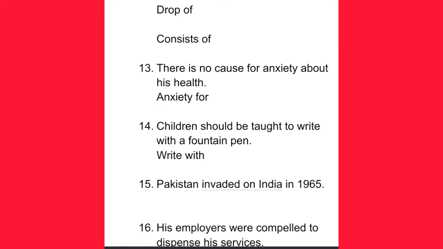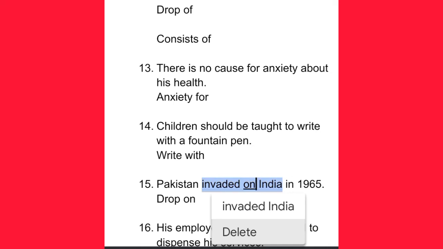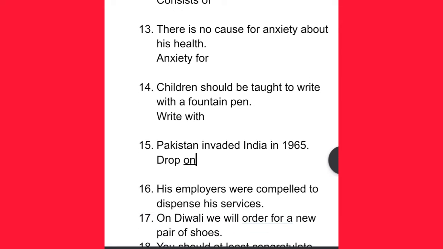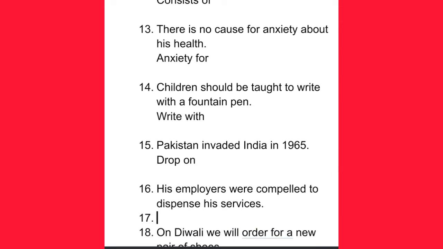While like resemble and comprise, invade also does not follow any preposition. So we must drop on and rectify it to invaded India. So: Pakistan invaded India in 1965, rather than invaded on India. All right.